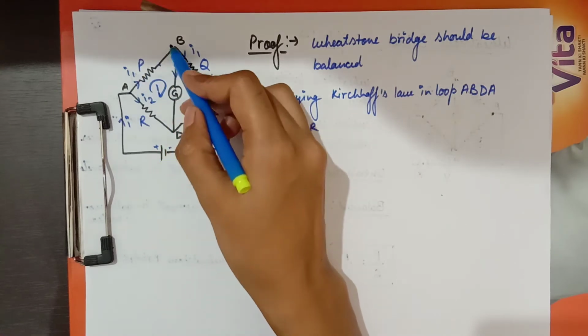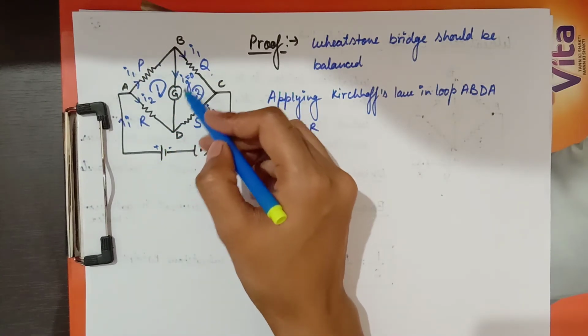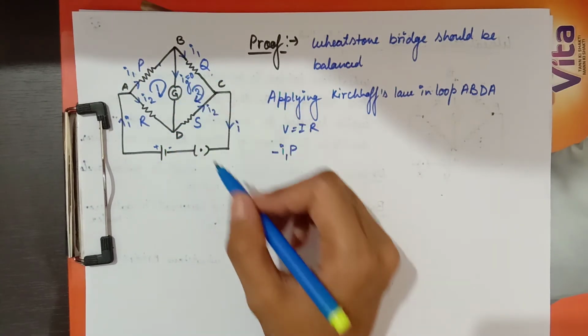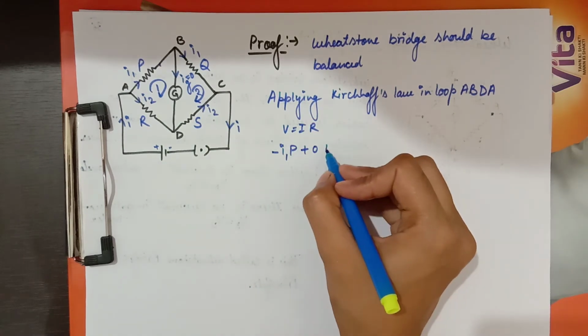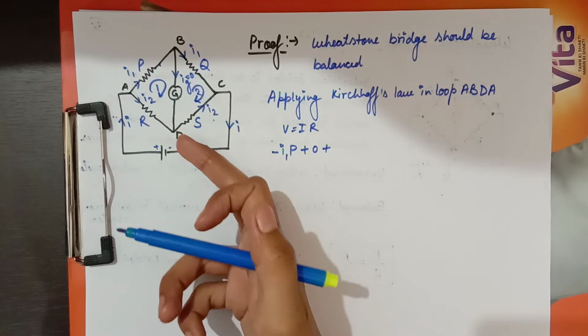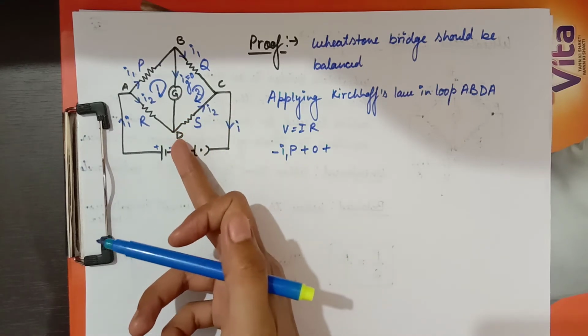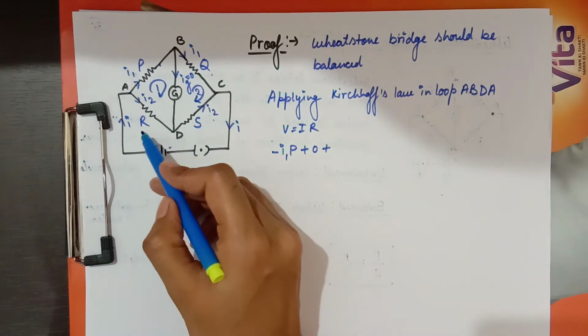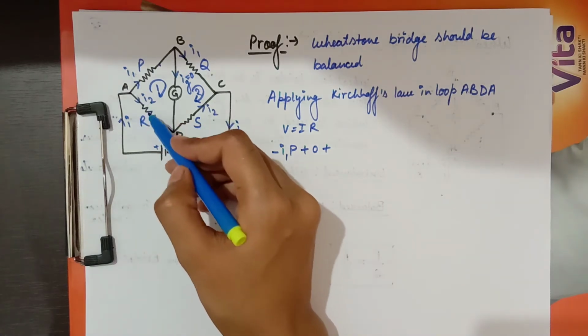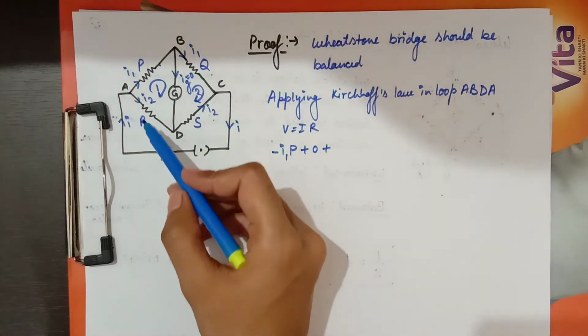Similarly, when I go to the branch BD, there is no current. The current value is 0, so the potential will be 0. Then I go from point D to point A and come across a resistance R. I am going in the opposite direction of the current.